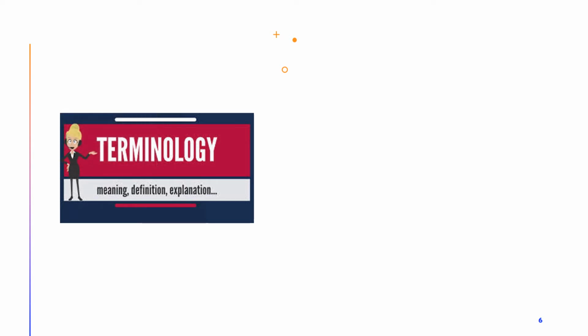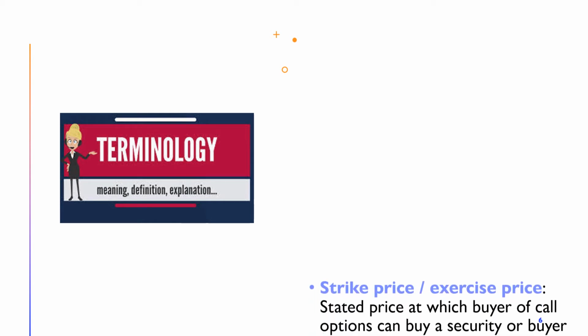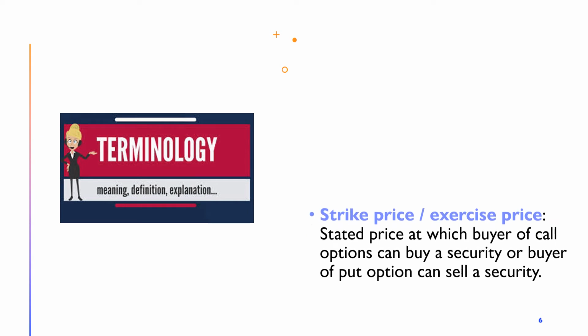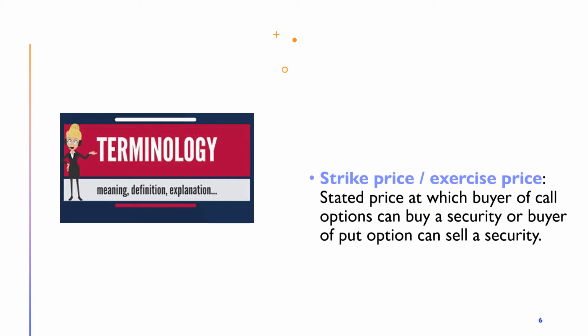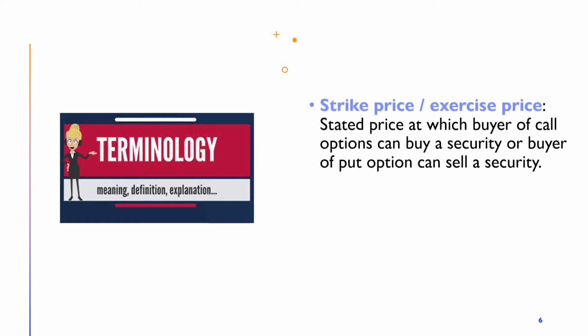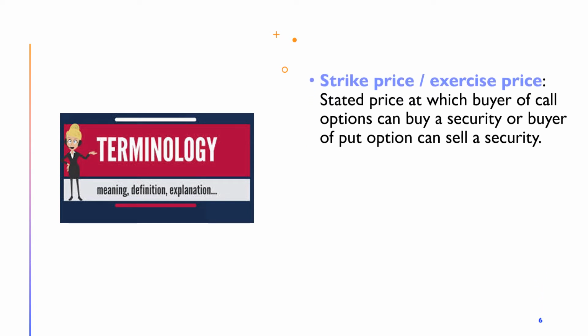There is a special vocabulary associated with options. Here are some important definitions. Strike price or exercise price is the stated price at which buyer of call options can buy a security, or buyer of put option can sell a security.